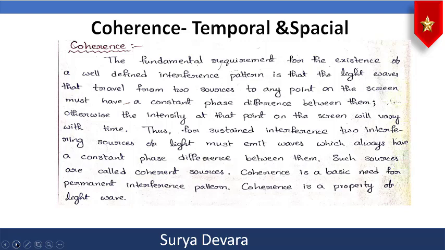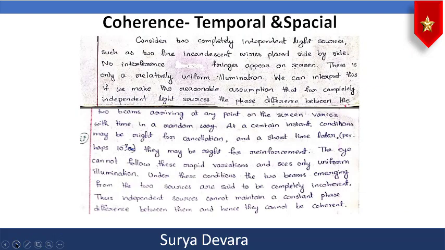Thus, for sustained interference, two interfering sources of light must emit waves which always have a constant phase difference or a zero phase difference between them. Such sources are called coherent sources, and coherence is a basic need for a permanent interference pattern. Coherence is a property of light waves.